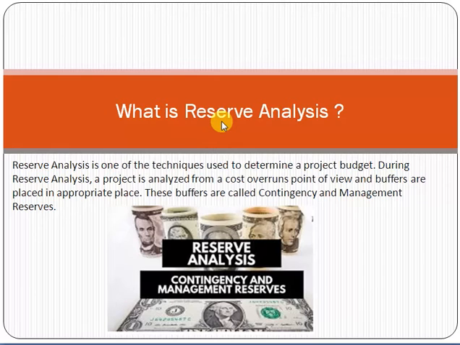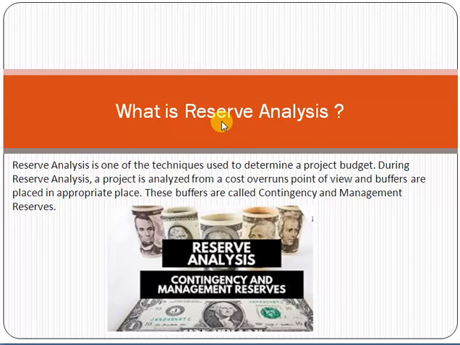So reserve analysis is basically building a project budget where you have to add buffers considering the risk of cost overrun. So to cater to the risk of cost overrun, you add some buffers in the budget. That is called the concept of risk reserve analysis. Here, see friend, these buffers can be contingency and management reserve. The buffers which you are adding in the budget are called, one as contingency and the second one as management reserve.